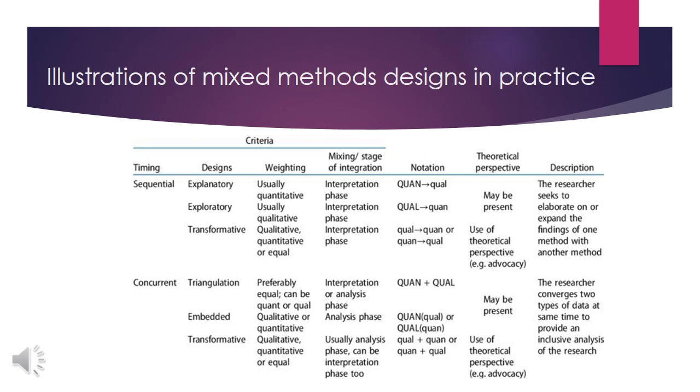The purpose is that the researcher converges the two types of data at the same time to provide an inclusive analysis of the research in triangulation, in embedded, and in transformative. You got to remember this description, which is very important for all of you.